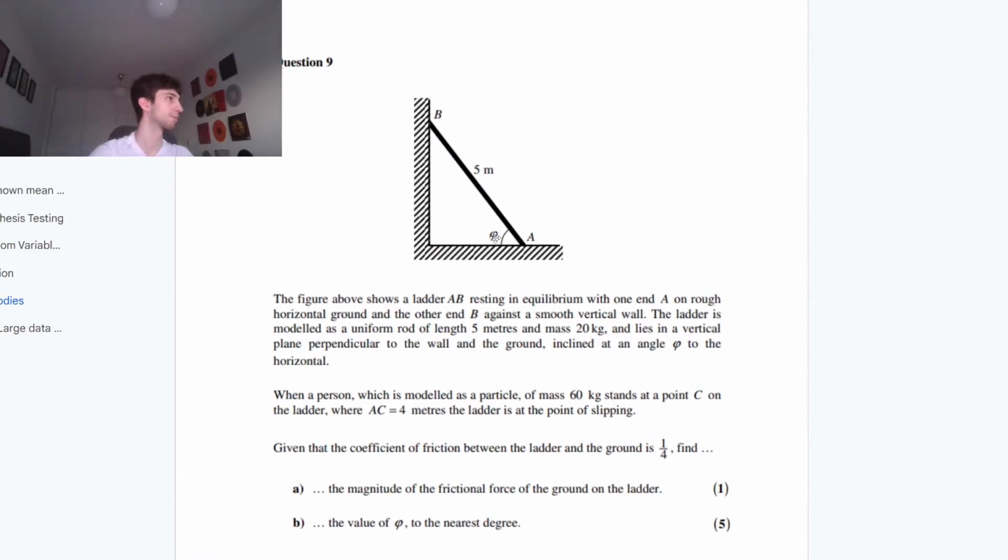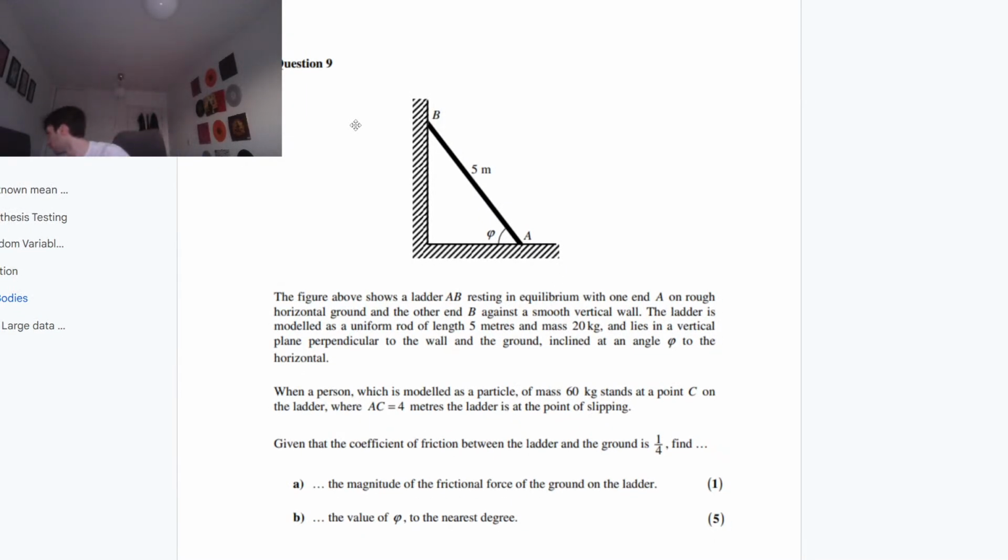Right, guys. One last question. Last question of the day, then I will put up the geography stuff. Another rigid body. I want you guys to be really comfortable with whatever rigid body comes up. Okay, so let's go. The figure above.